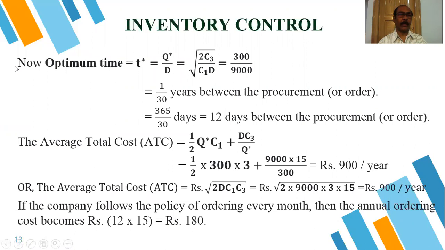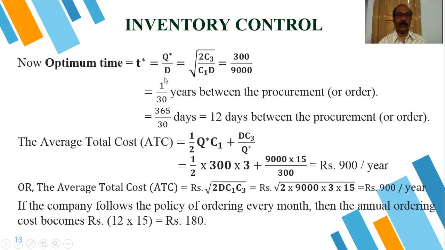Now the optimum time. We know the formula T star is equal to Q star by D. We already calculated Q star by D, so we can put it here: 1 by 30 years between the orders, or we can calculate from here 300 by 9,000. This is the unit in years. The time between two successive orders is 1 by 30 years.